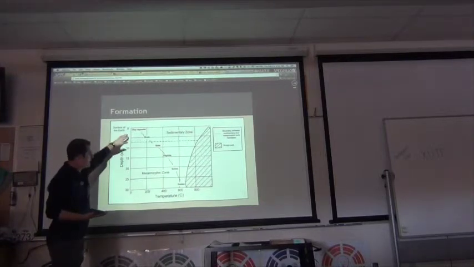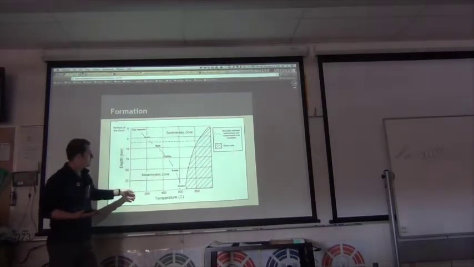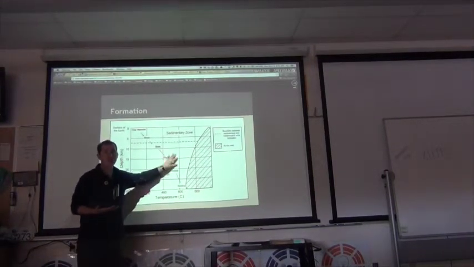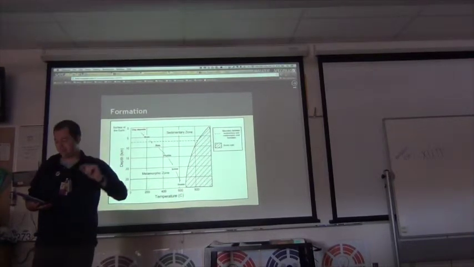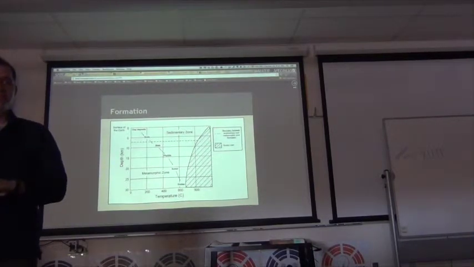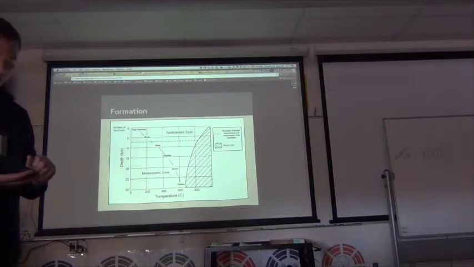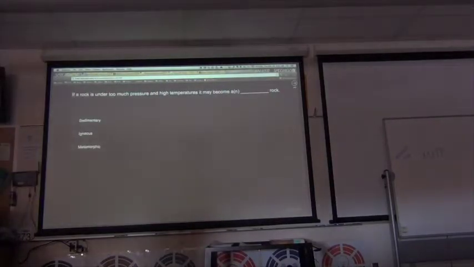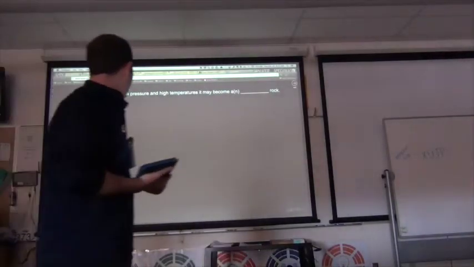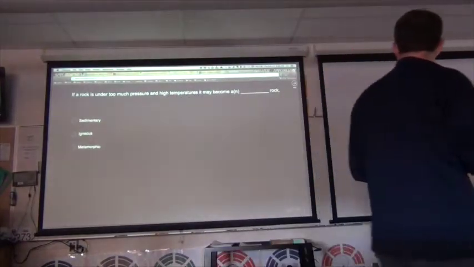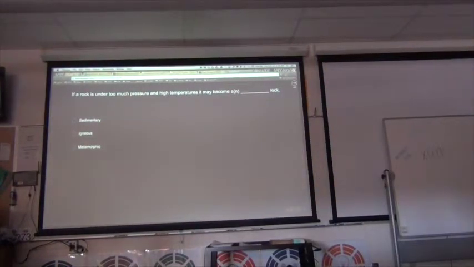So that's what this graph shows: the deeper we go and the hotter the temperatures we get, the different types of rocks we get. Any questions? Okay, so if a rock is under too much pressure and high temperatures, it will become what type of rock?